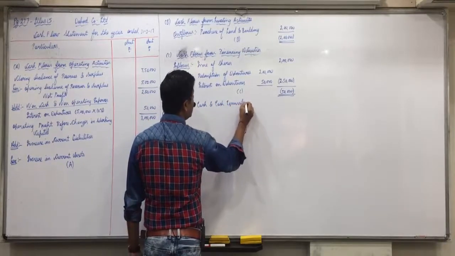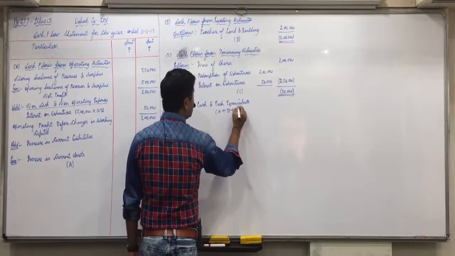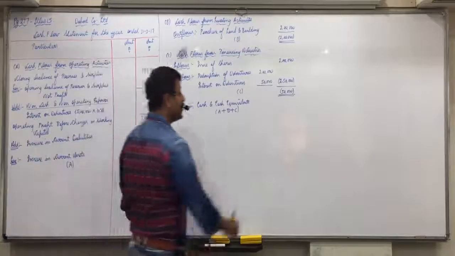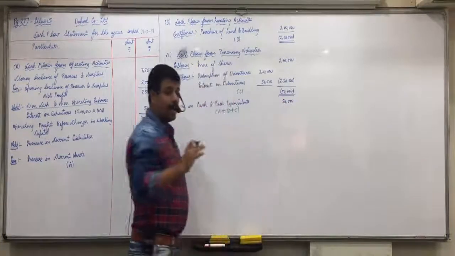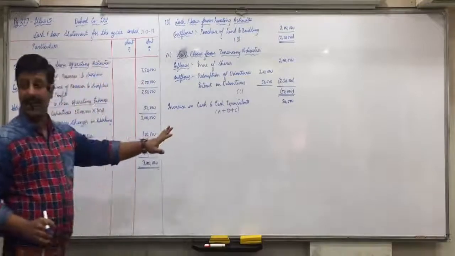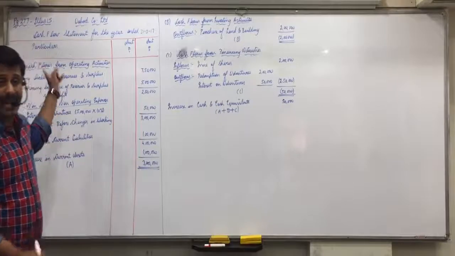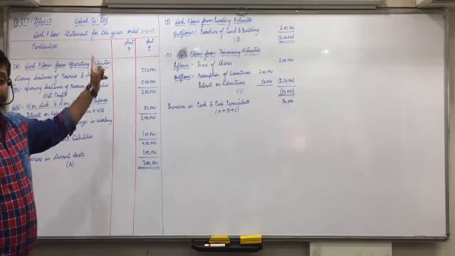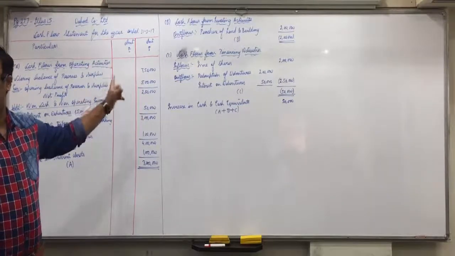And if it's negative, then decrease. A plus B plus C comes to 50,000. So these are the reasons how the cash is increasing by 50,000, because it's increasing by 3 lakhs due to operating activities, it is decreasing by 2 lakhs due to investing activities, and it's decreasing by 50,000 due to financing activities.